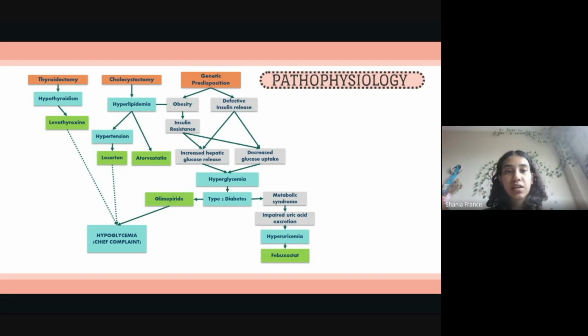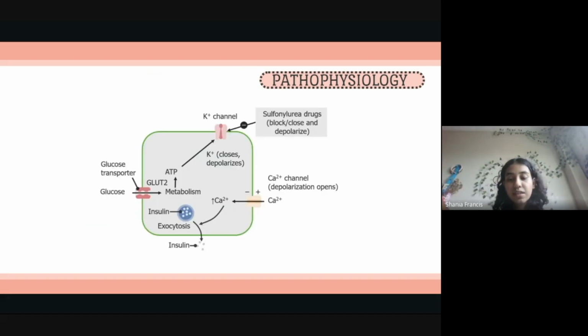If we go to the next slide, here there is an image which illustrates sulfonylurea drugs blocking ATP-sensitive potassium channels, leading to membrane depolarization, which leads to opening of calcium channels that leads to calcium influx and ultimately increased insulin secretion. Excessive insulin secretion results in increased glucose uptake by tissues, leading to hypoglycemia if food intake is inadequate or glucose release from the liver is suppressed. The blood glucose levels can reach dangerously low levels. DPP-4 inhibitors or metformins are preferred alternatives, offering better glucose regulation with a lower risk of hypoglycemia.